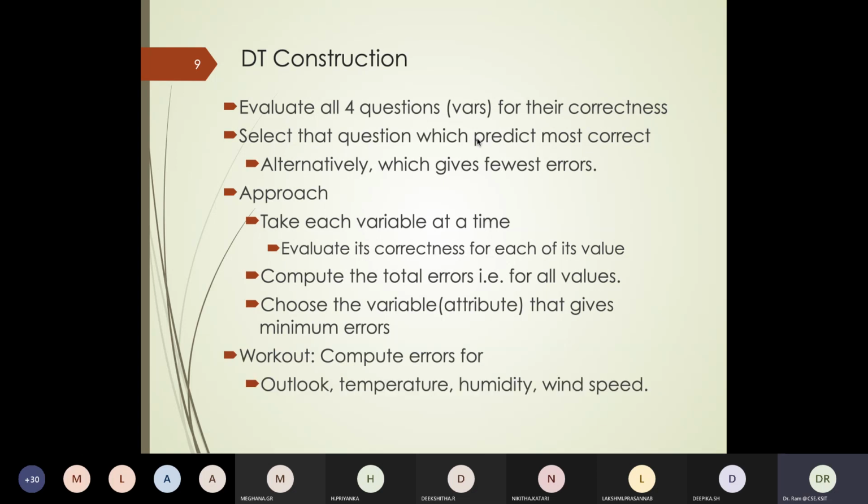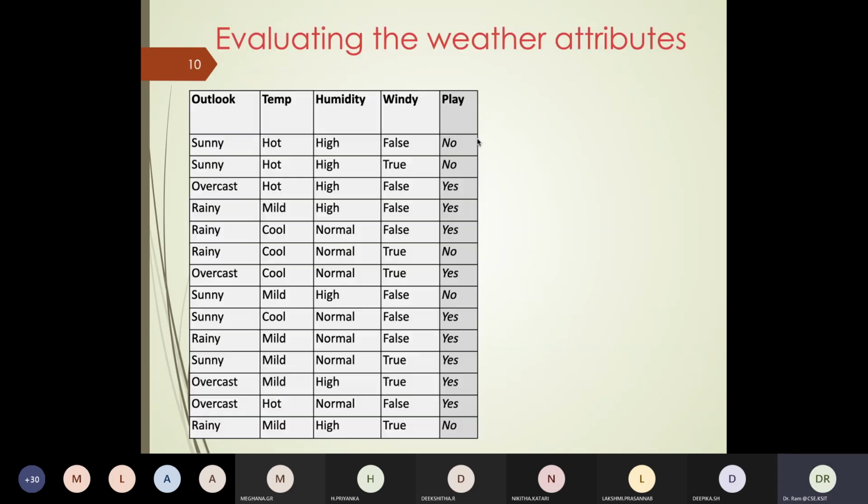So let's look at our data set. Our data set has 14 records. And if we want to evaluate each variable, assuming that is the only question we are asked, then which variable do you want to choose and what should the rule basically be? So we first evaluate for outlook what the errors would be, then evaluate for temperature, then humidity, and then windiness, and then proceed.